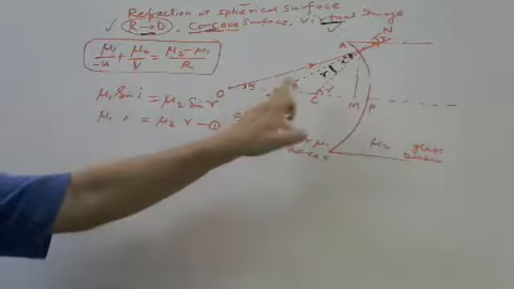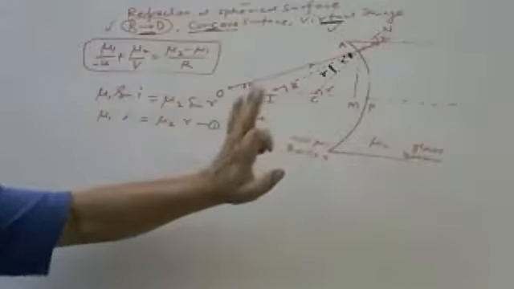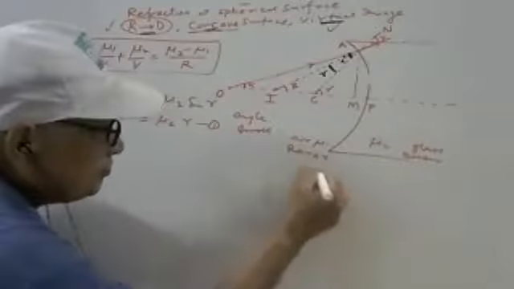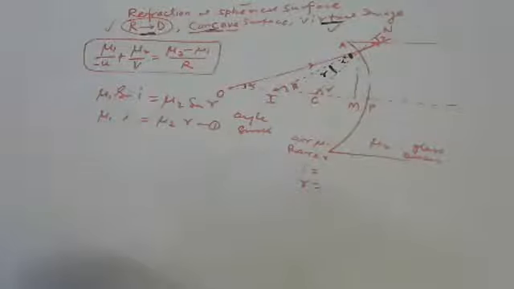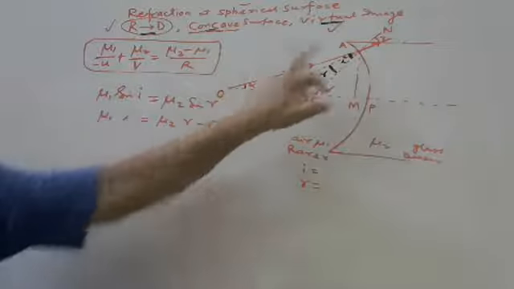What is the value of I and R here? See the diagram and tell me what is the value of I here and what is the value of R here in this diagram. Not the previous case. In this diagram, tell me I. Which triangle are we taking? OAC.